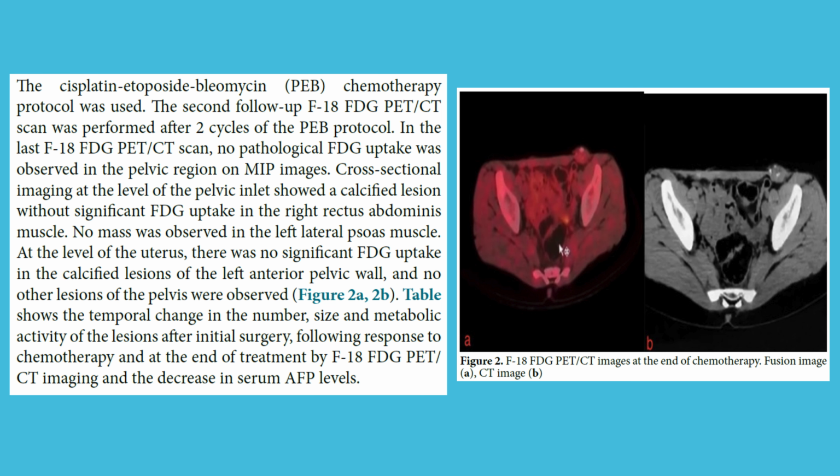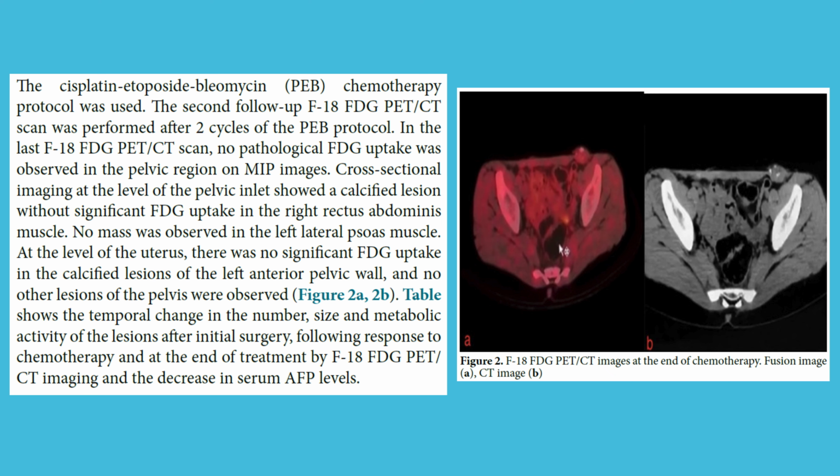The cisplatin, etoposide, bleomycin, PEB, chemotherapy protocol was used. The second follow-up F18FDG PET/CT scan was performed after 2 cycles of the PEB protocol. In the last F18FDG PET/CT scan, no pathological FDG uptake was observed in the pelvic region on MIP images.